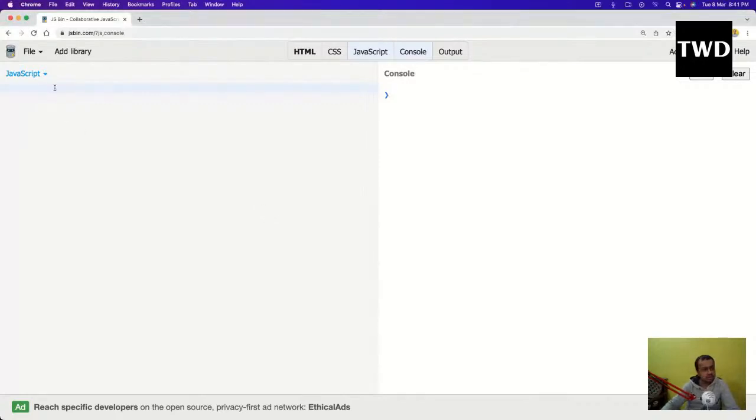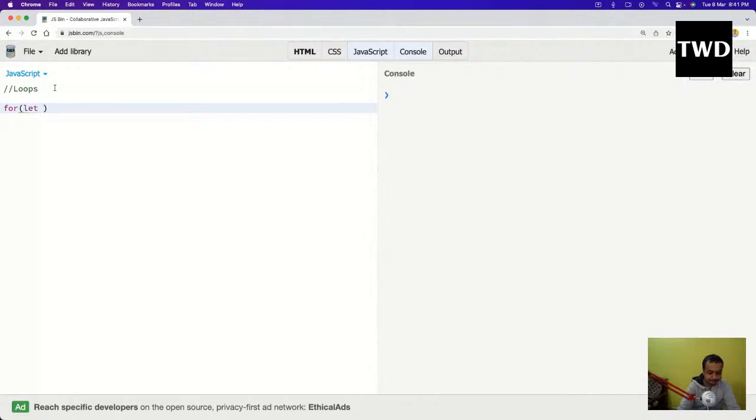So loops, what are loops? Loops are there in JavaScript just like in any other programming language. The traditional for loop is there in JavaScript also. So let us write about the traditional for loop. The traditional for loop is like for